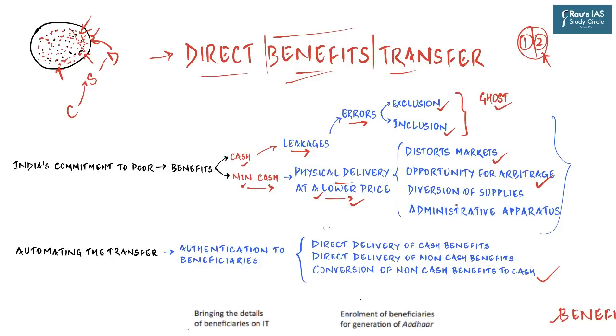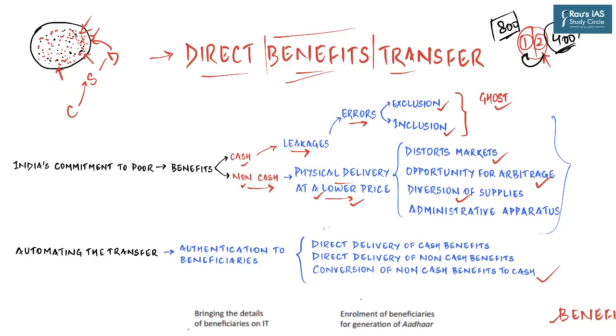And so it leads to diversion of supplies. The subsidized product is transferred to the beneficiaries at a lower price, but is then not delivered to the beneficiaries and instead goes to the market, and the profit is earned by the intermediaries. Let's say there is an LPG cylinder whose market price is 800 rupees, the price at which it is available to everyone, but the government is transferring the same cylinder at 400 rupees to below poverty line people.